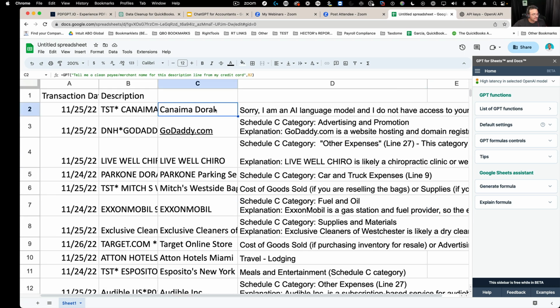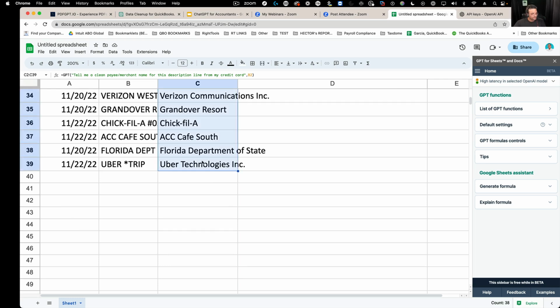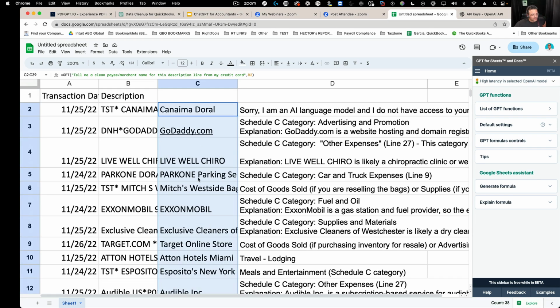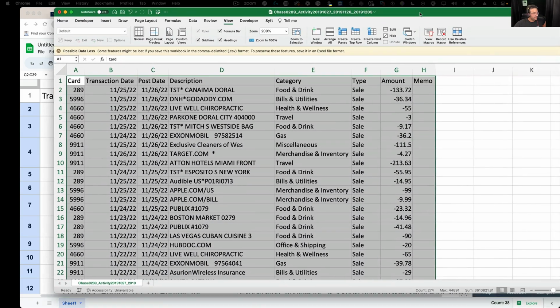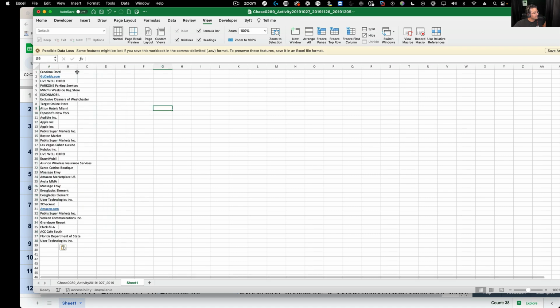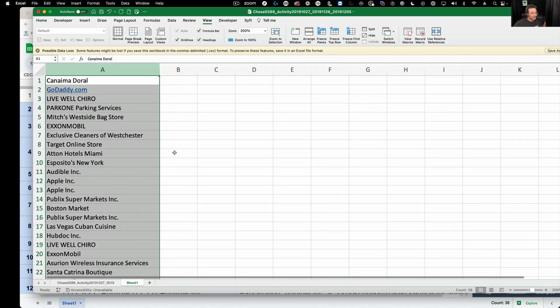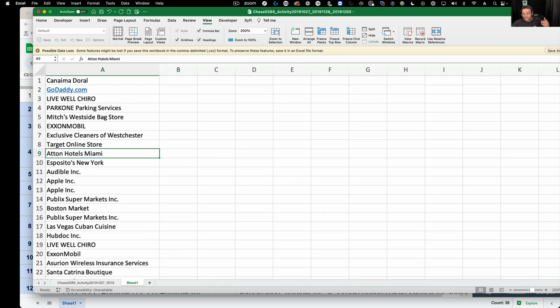But then the next sort of killer move would be to grab this cleaned up list of payees, copy them, and then let's say we put them in a clean spreadsheet like this and paste them. And then prior to connecting it to the bank, and prior to you sitting there and creating all these vendors, let's say in QuickBooks, for example, you would just save this spreadsheet and then import your vendor list into QuickBooks.